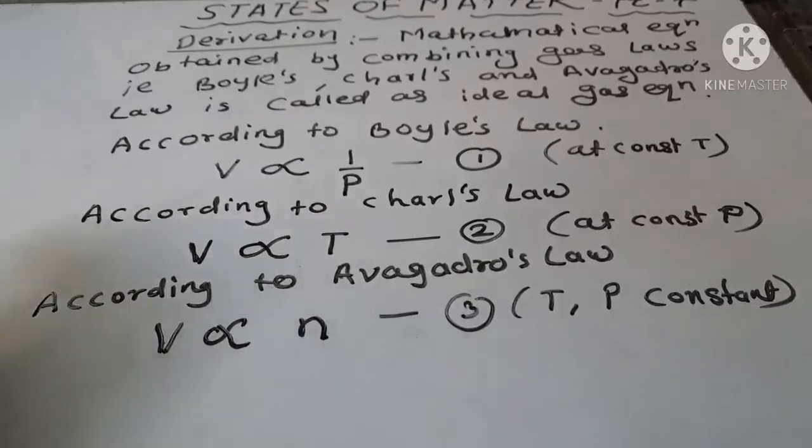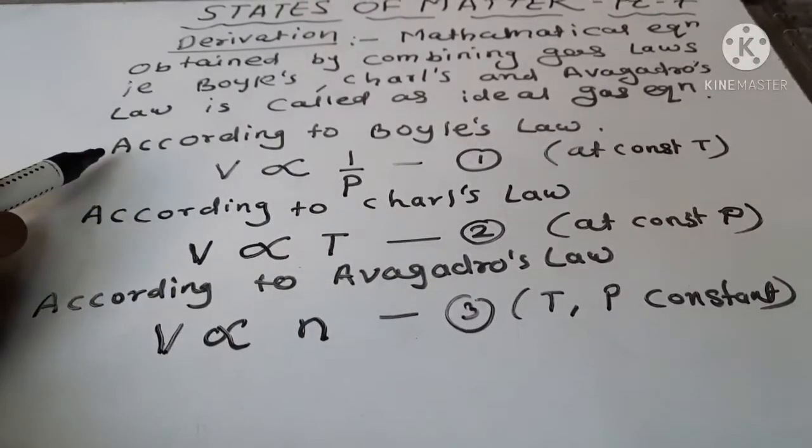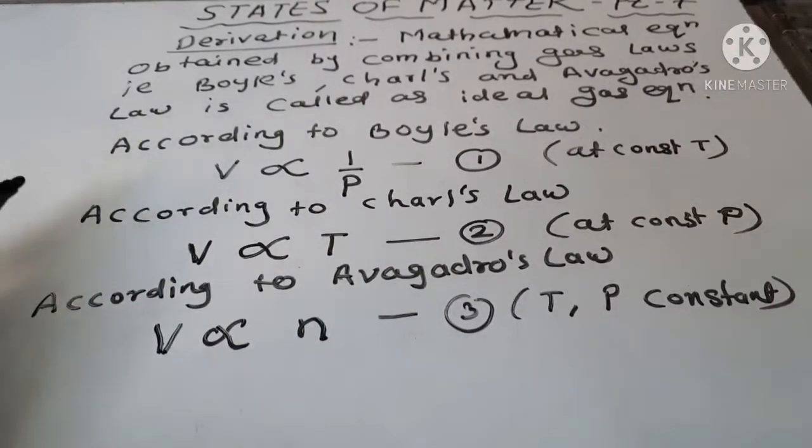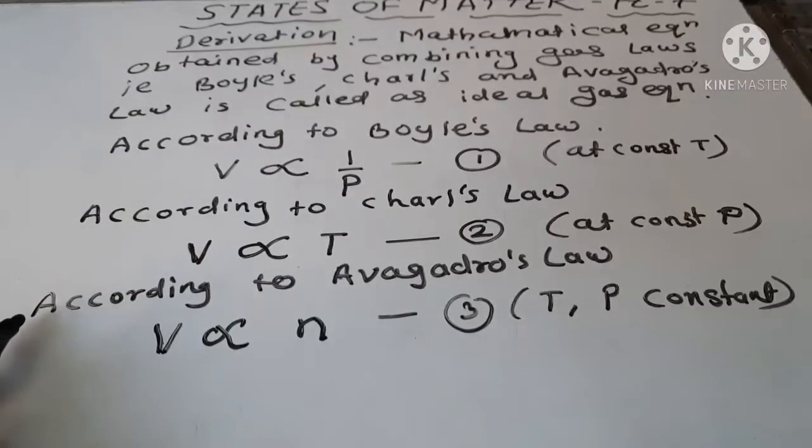By combining these three laws, that is Boyle's law, Charles' law and Avogadro's law, we get a new equation, and that equation is known as the ideal gas equation.